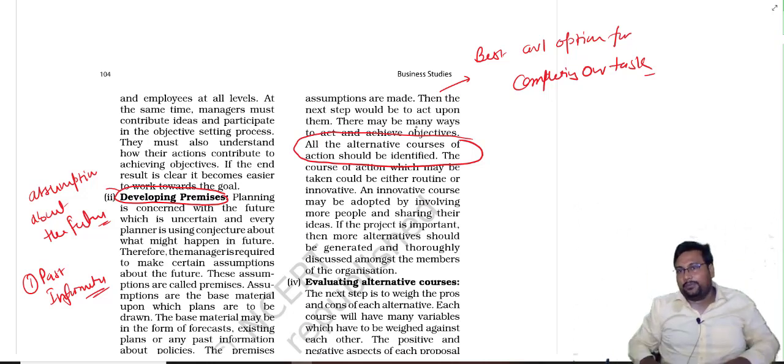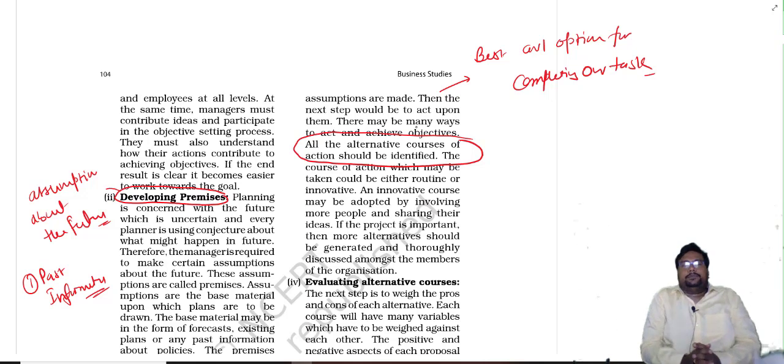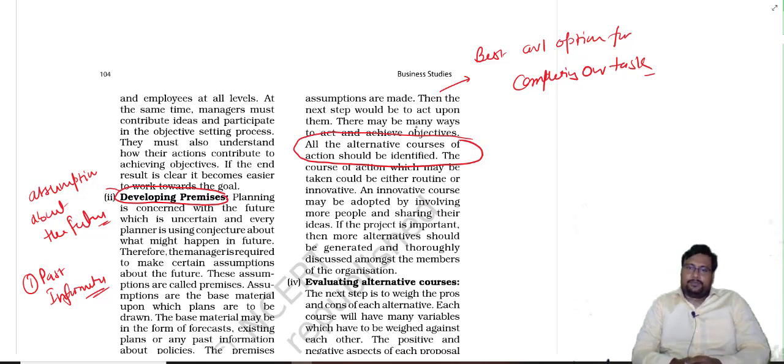Okay, let me take one example. Suppose you have to secure 95 marks in BST. Okay, that is your target.